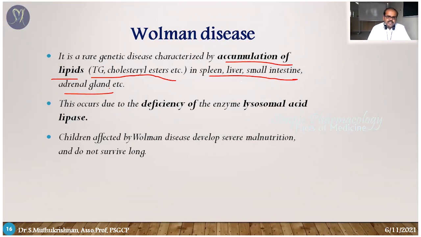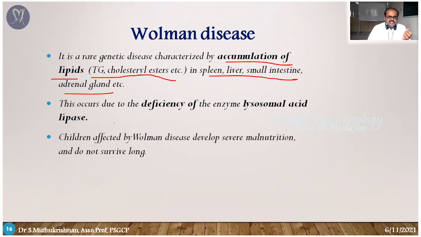So what's going to happen? It's going to enlarge the organs. The spleen is going to enlarge, the liver also is going to enlarge. So it leads to various complications. The reason is the accumulation of lipids. It's a rare genetic disorder. So what is the reason?